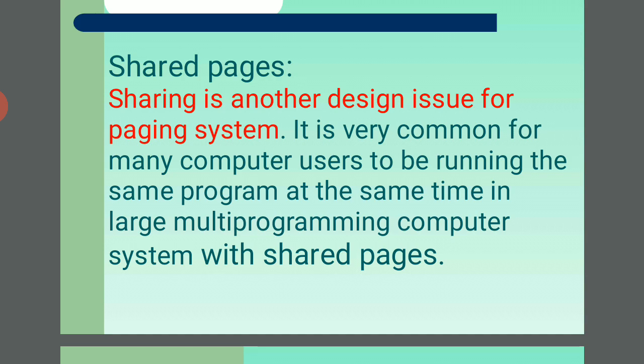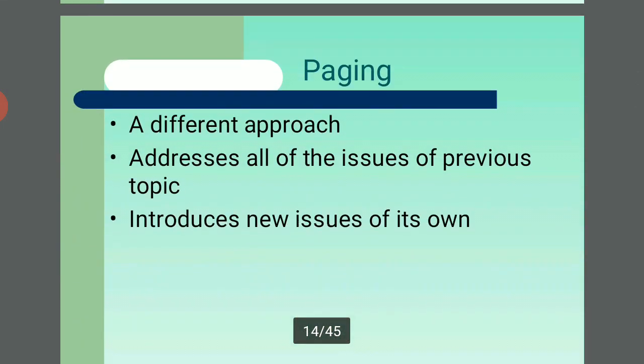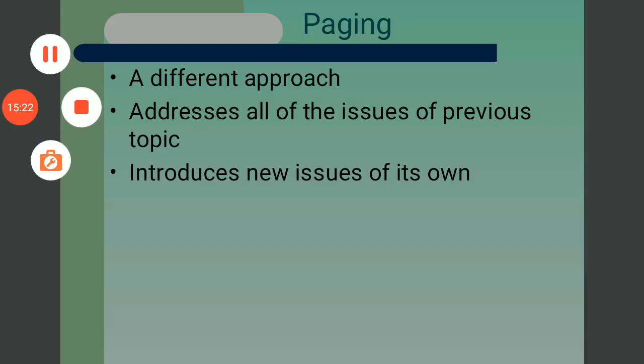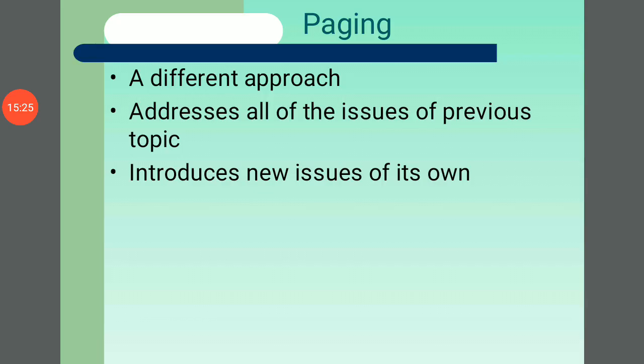In these systems the clients receive the data from the main processor. The main information is sent from the server to the clients, client 1, client 2, and there may be ten clients, and they receive the information shared through the pages. Another client also receives it, so this is called shared pages. So we briefly discussed these topics. Paging is a different approach that addresses all of the previous issues, and introduces new issues of its own.